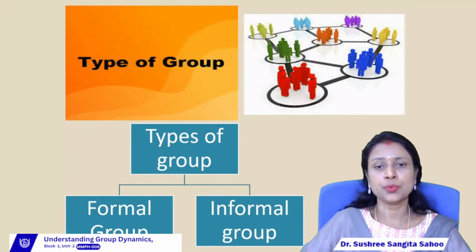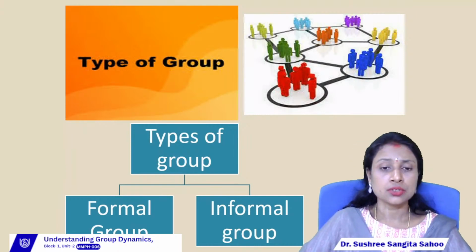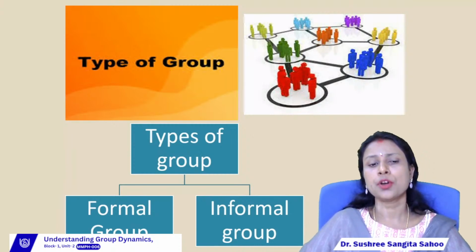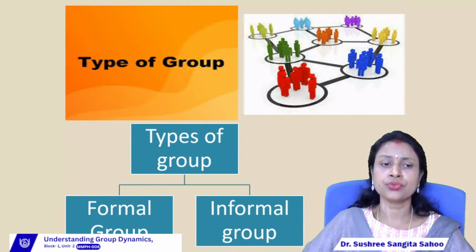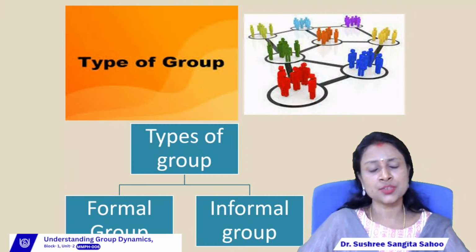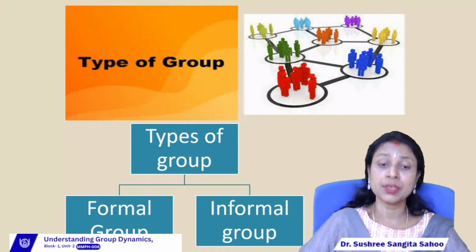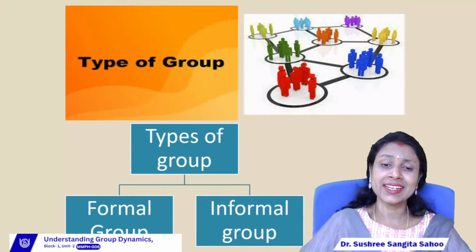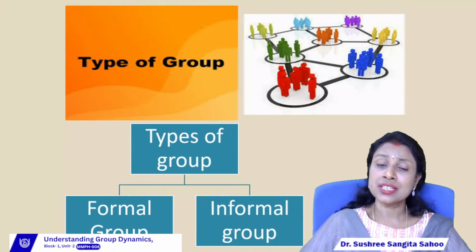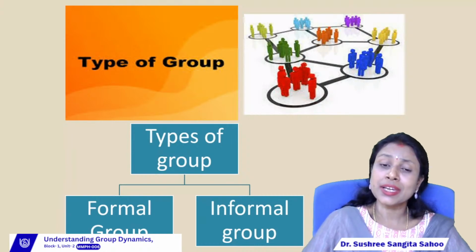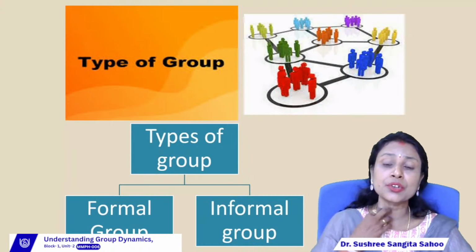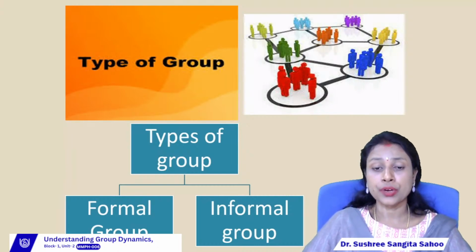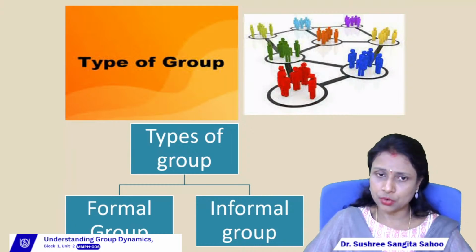Then the second type of group is the informal group. The informal group is just the opposite of the formal group. The formal group is created by the management or the organization, but the informal group is normally created by the members. It is created spontaneously by the interest of the members. If the group members like each other, then they will form a group, and the name of that group is informal group.